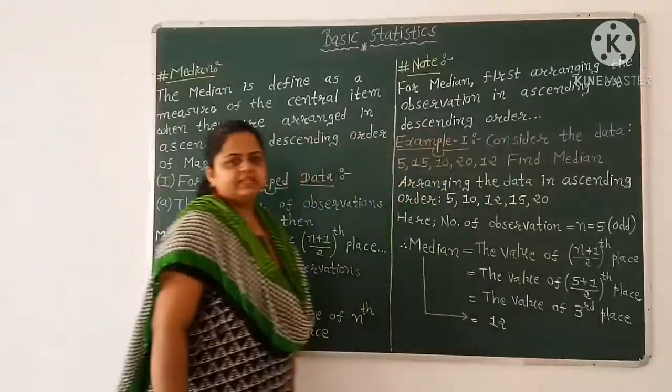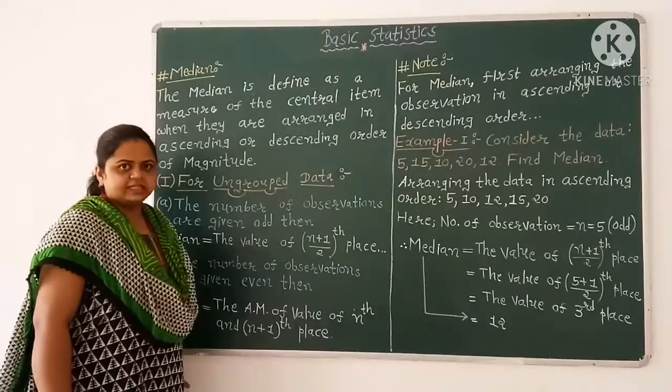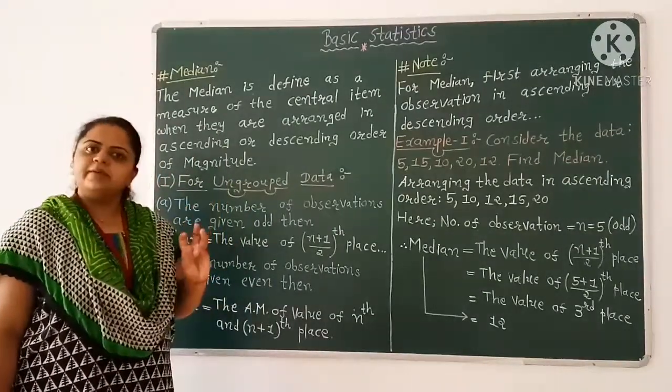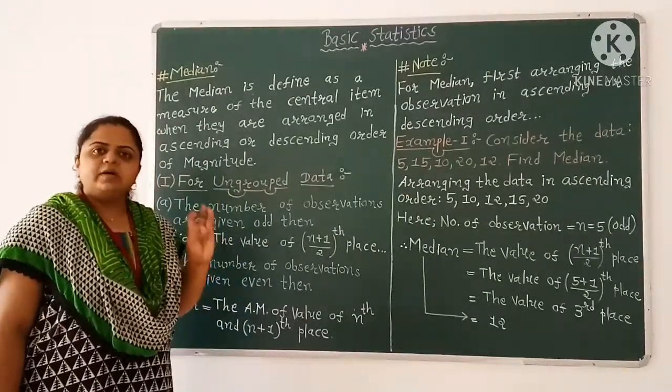Now we know that there are three types of measure of central tendency: mean, median and mode. Already we learned about mean.